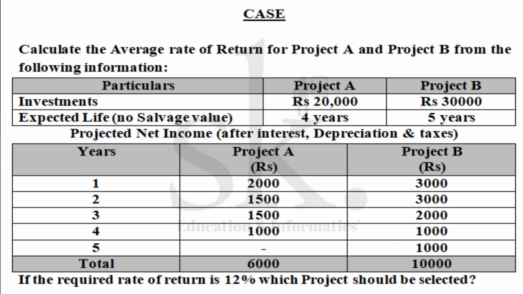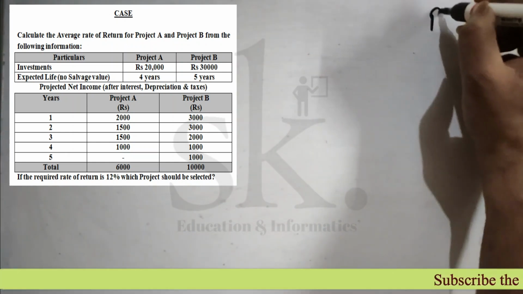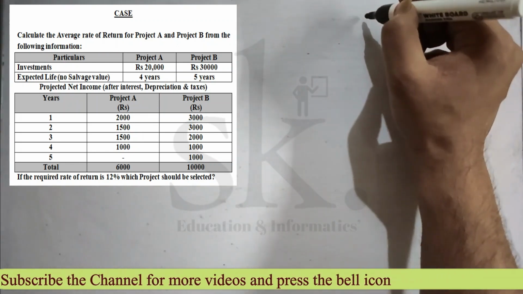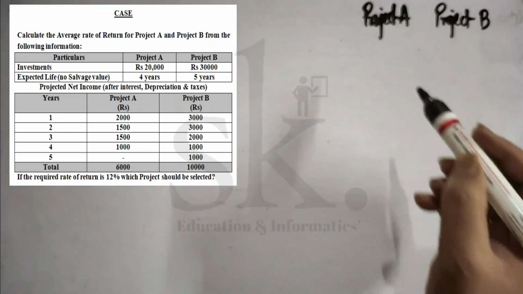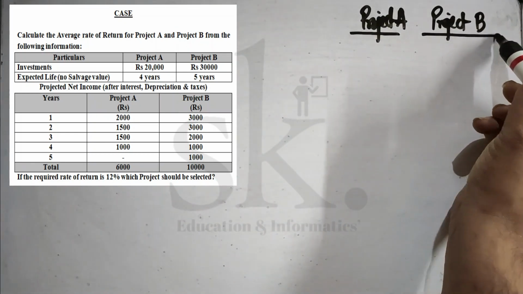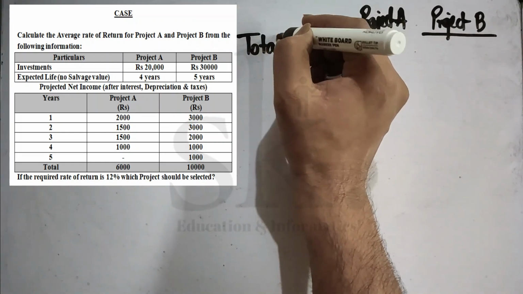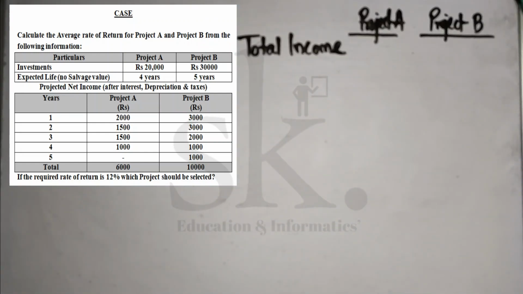So as we are aware of how we require to calculate, we straightaway come down to calculation. Say we have two projects, project A and project B. These are the two projects which we have, and let's find out the total income of these projects. So let's come back to the problem again.